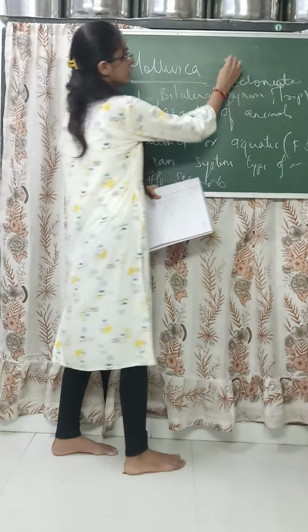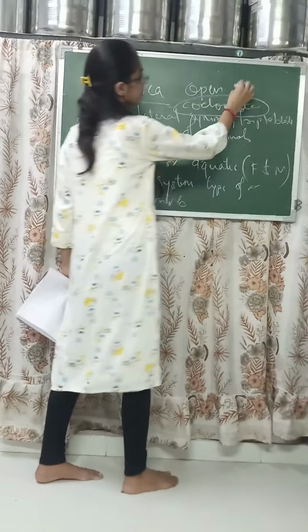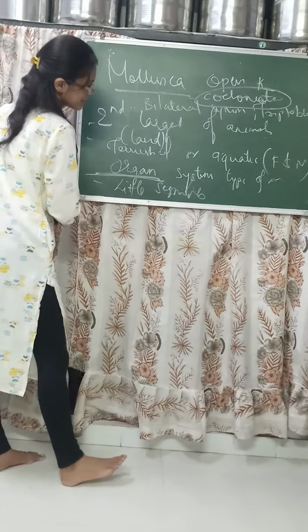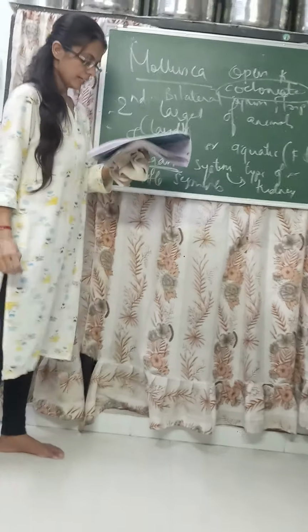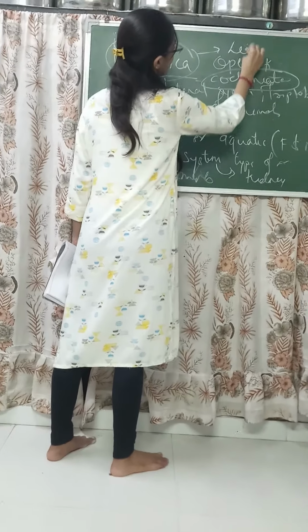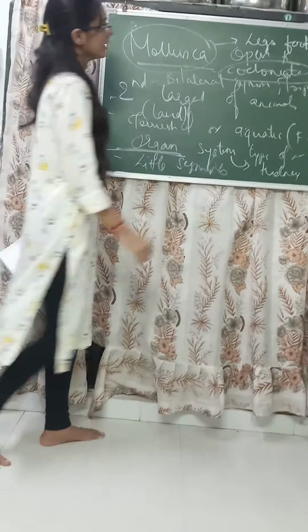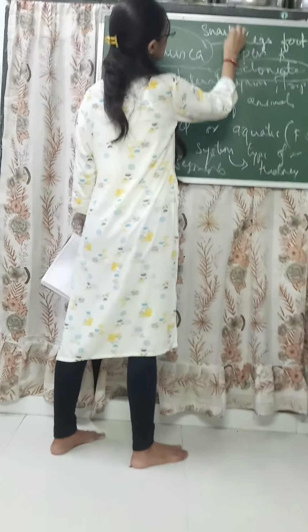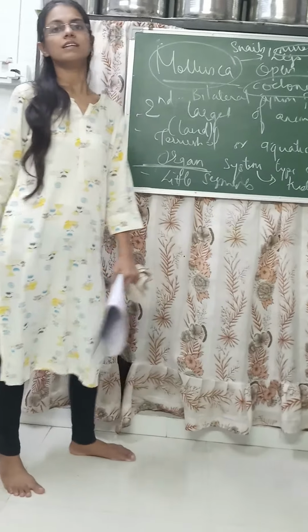Here also there is an open circulatory system. The blood moves in the coelomic cavities. Kidney-like organs are present, as they have organ system level of organization. Next, a foot is present for movement. Examples are snails and mussels. Mussel is one type of aquatic animal, and snails you know well.